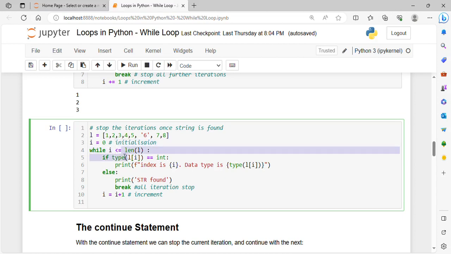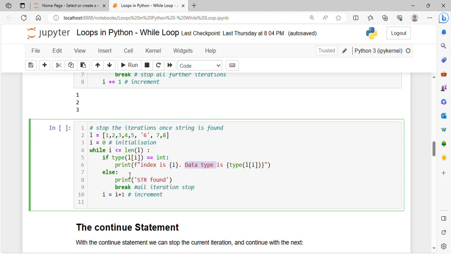So I is basically 0 for the first iteration, so L of 0 means 1, and its data type is integer. Integer equals to integer, so that is true. If it is true, then this will be printed: index is I and data type is type of L of I. So the index of that element and the data type of that element will be printed.